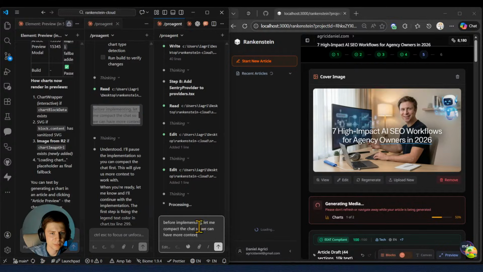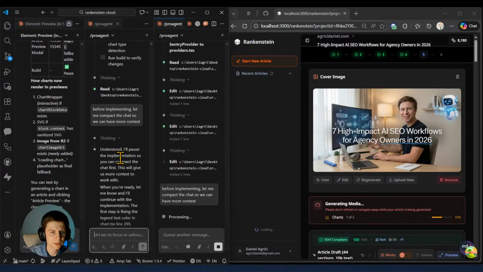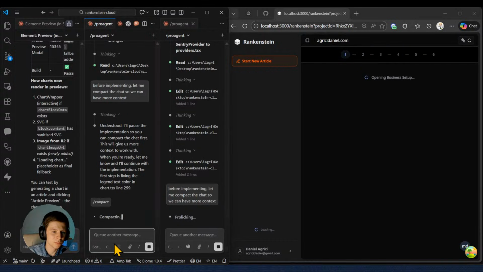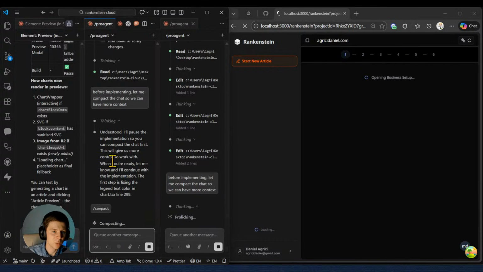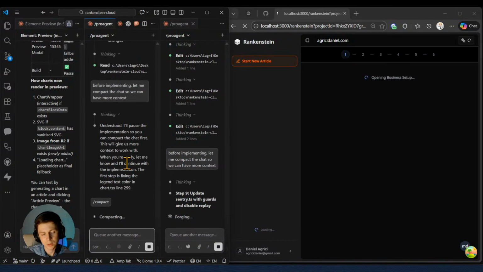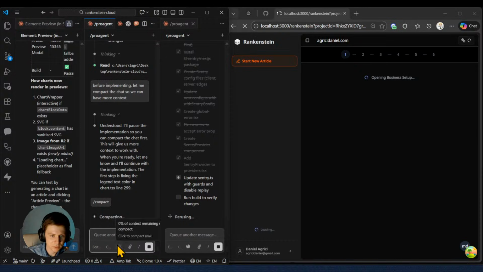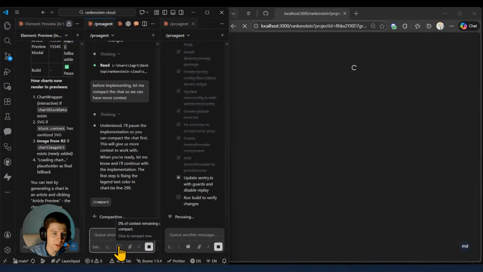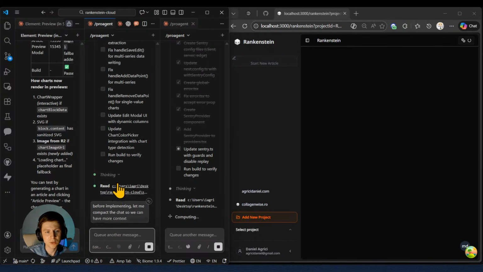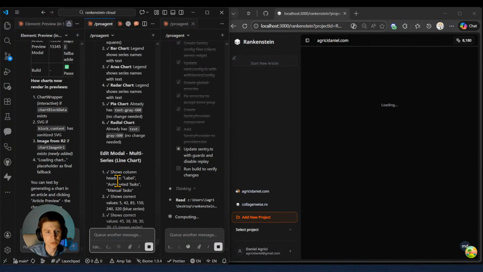So before implementing, let me compact. Look at that. Now I said, hey, just stop for a moment. I will compact the conversation because now there's zero context remaining, and I will compact so we can have more. So the AI is going to make these changes properly. Otherwise, there's a higher probability of error because you can see right now zero context remaining. So just compacting it right now, and then we're going to continue.